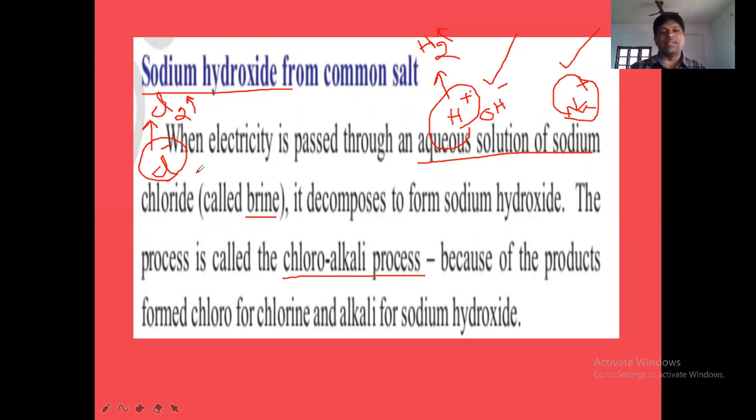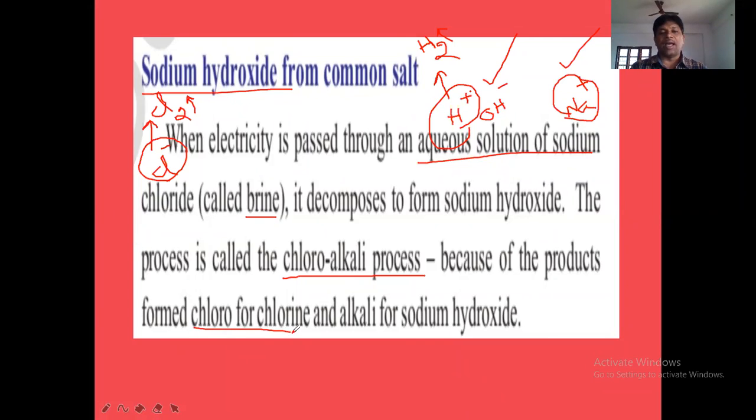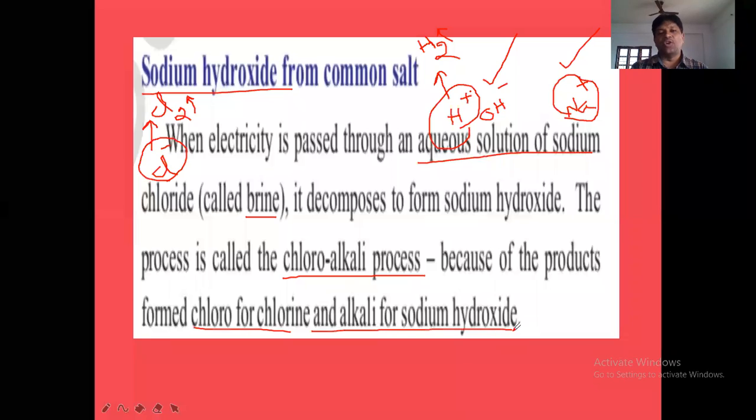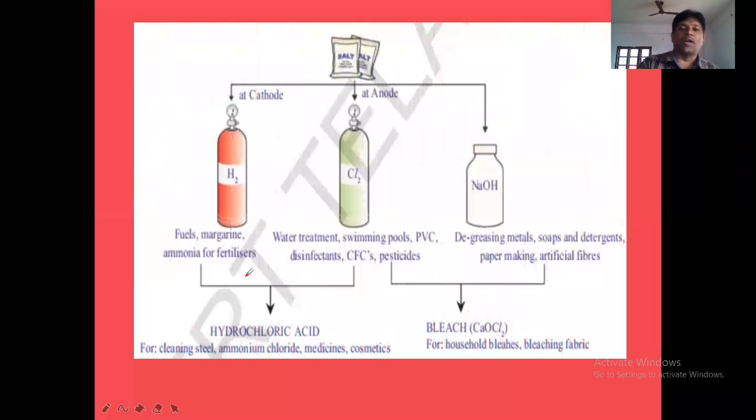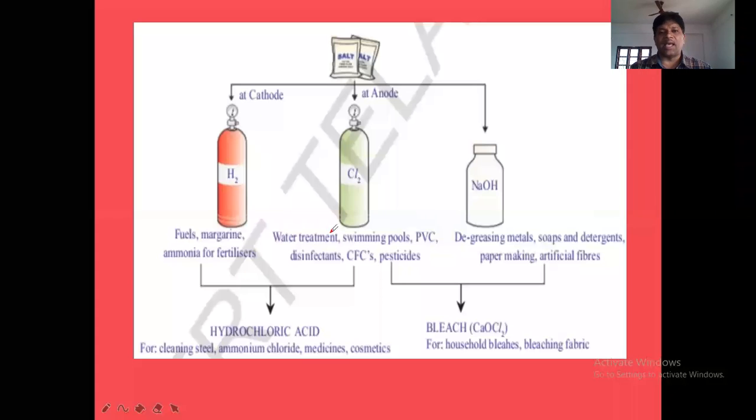Next. So what is given in this sentence once again? When electricity is passed through an aqueous solution of sodium chloride, that is brine, it decomposes. The brine decomposes to form sodium hydroxide, NaOH. The process is called chlor-alkali process because of the products formed. Chlor is for chlorine gas and alkali for sodium hydroxide. Sodium hydroxide is a soluble base, and a soluble base is called alkali.